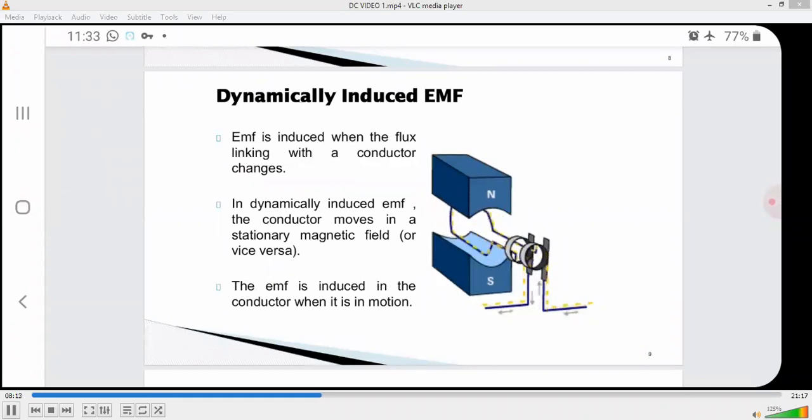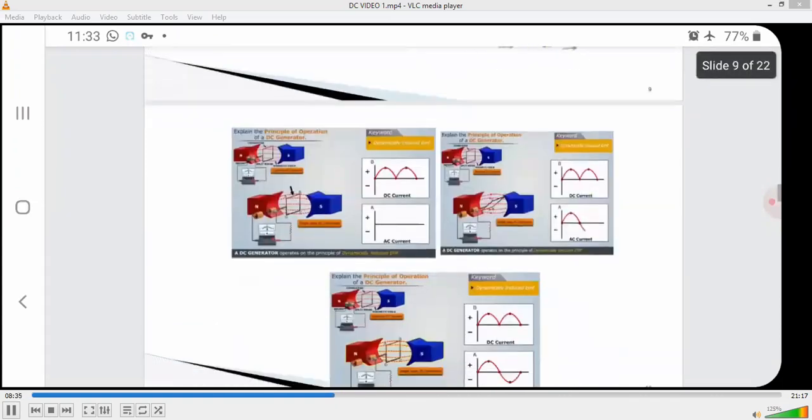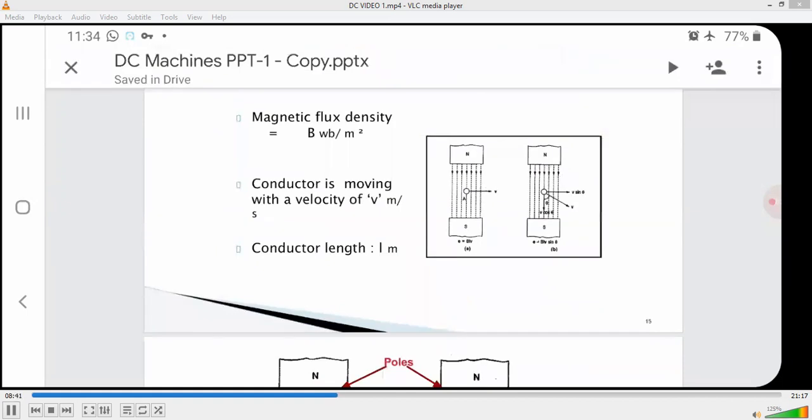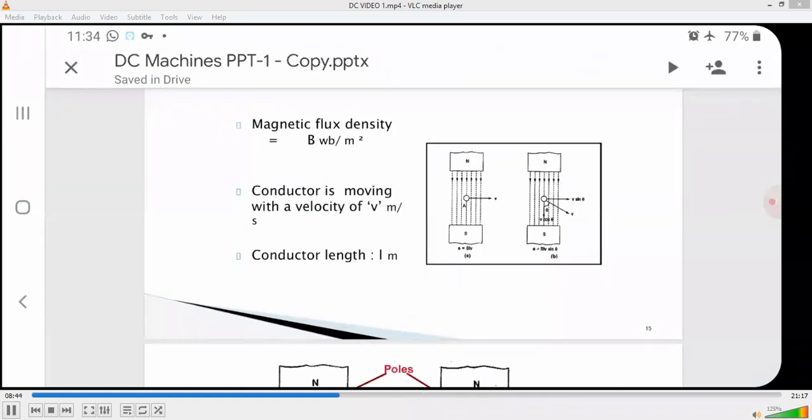Suppose the conductor moves through a small distance dx in dt seconds, then the area swept by the conductor is l into dx. So here the magnetic flux density is B Weber per meter square, the conductor is moving with velocity v meter per second, and the conductor length is l meters.